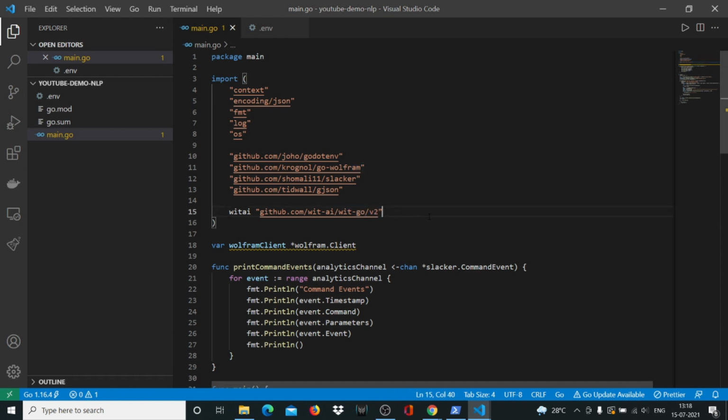And then the sky is the limit with Wit, right? I didn't show you how to train your Wit bot, but you can basically watch any other video on Wit. There are many videos that focus on just how to use Wit, and you can scale this bot up to a whole new level, right? We built a bot that can basically do anything. It's an NLP bot, and it's connected to Wolfram. So I won't say it can understand anything because we have not trained our Wit API, but if you trained it really well, it would be able to do anything.